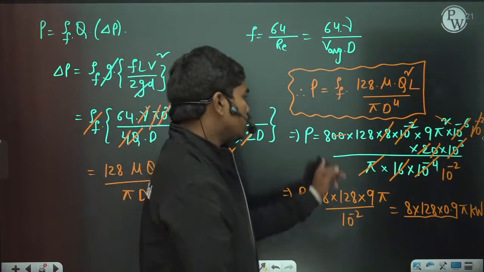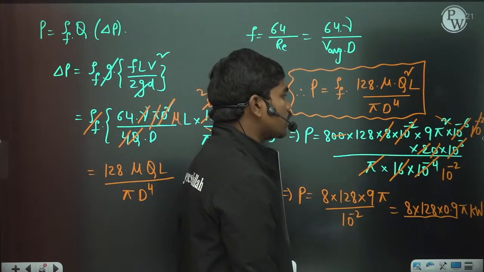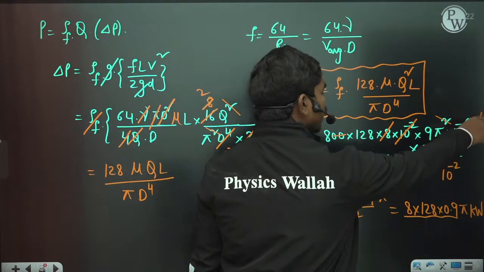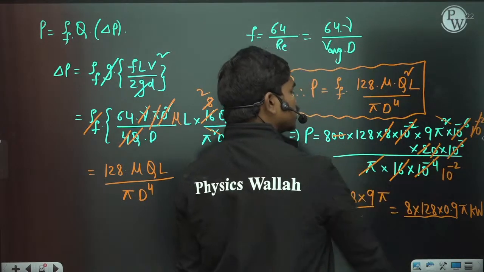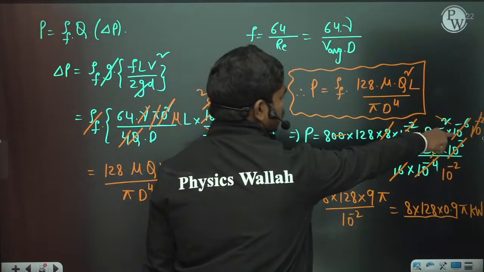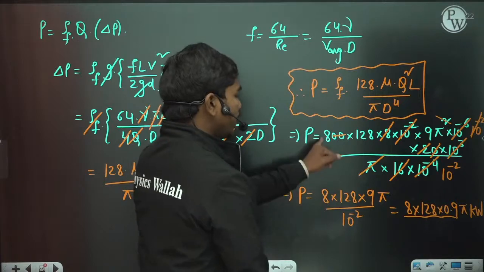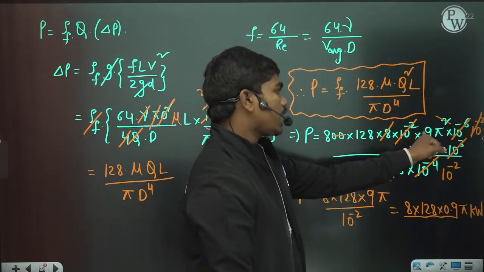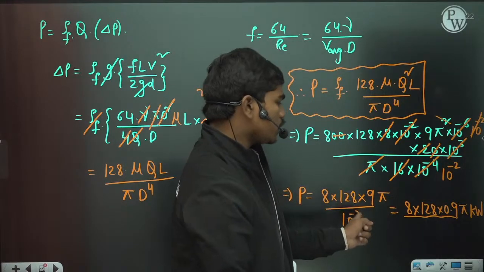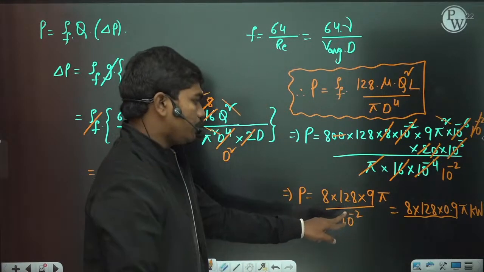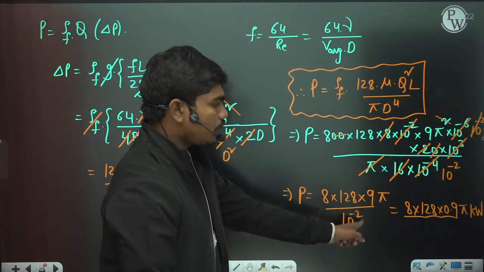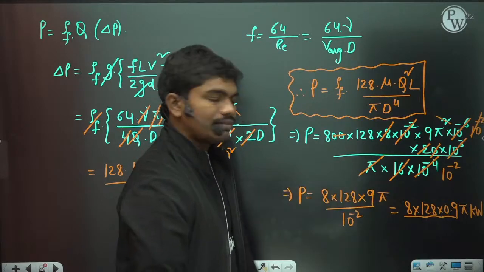If you substitute, these 2 zeros and these 2 zeros get cancelled, then these 4 zeros can cancel this 10 to the power minus 2 times, and 10 power minus 2 can cancel this 10 to the power minus 2 times here. This 2 and 8 mixing will cancel 16, and pi has cancelled this pi once. So you have 8 into 128, then 9 into pi here. All these terms got cancelled and divided by 10 to the power minus 2. This answer is actually in watts, so if you want it in kilowatts, you need to multiply this with 10 power minus 3. So we have this value, correct?